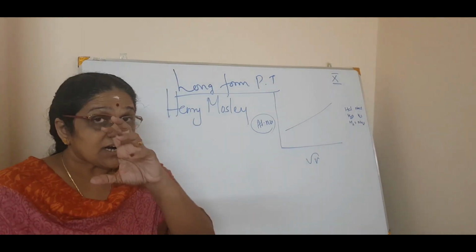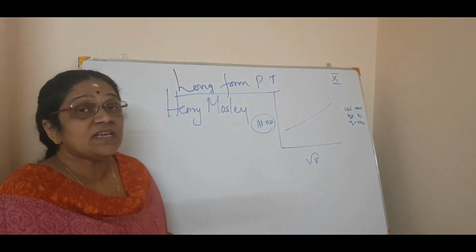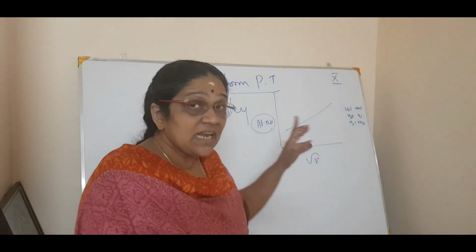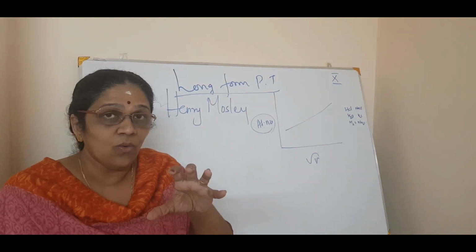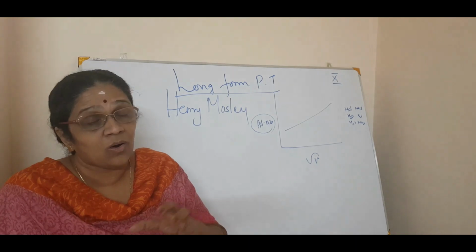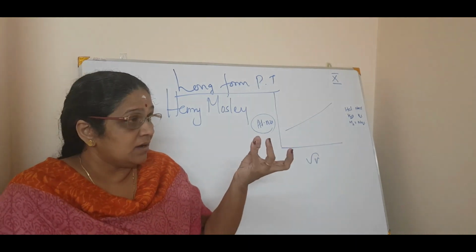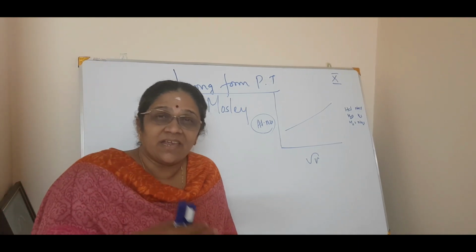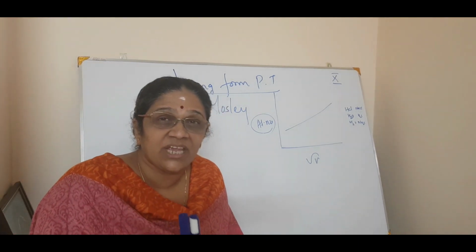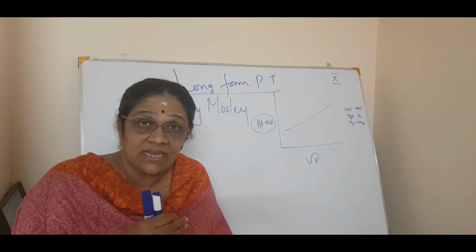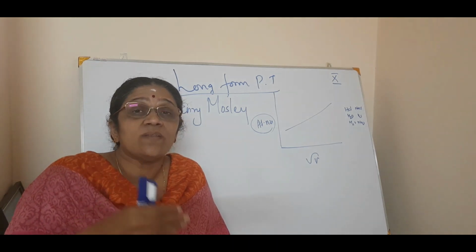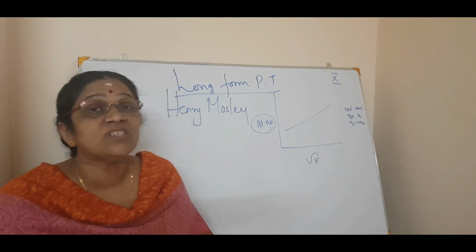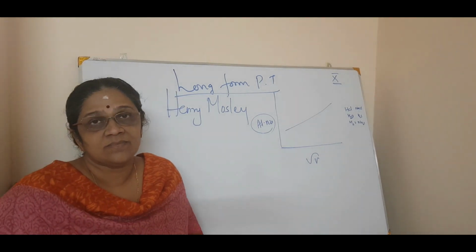Now the major turning point was what? Henry Moseley stated that till now, all the laws, the Dobereiner triads, Newlands' law of octaves, then Mendeleev, were on the assumption that the fundamental property of the element was atomic mass.